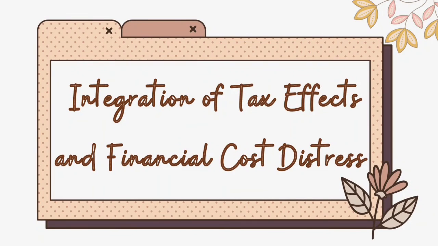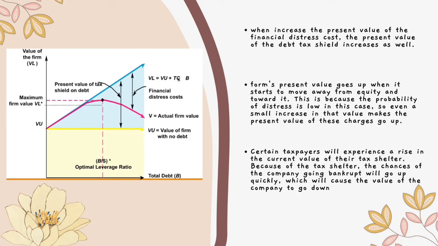Next slide is integration of tax effect and financial distress cost. In this graph, we can see that when we increase the present value of the financial distress cost, the present value of the debt tax shield increases as well. Because of this, we can see how they are linked together. According to the study result, a firm's present value goes up when it starts to move away from equity and toward debt.